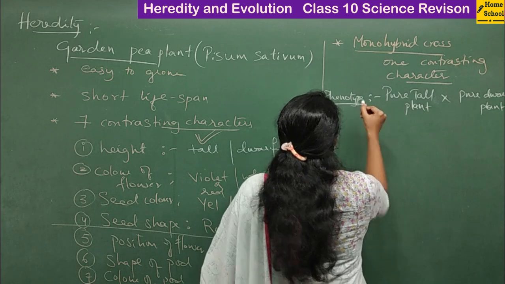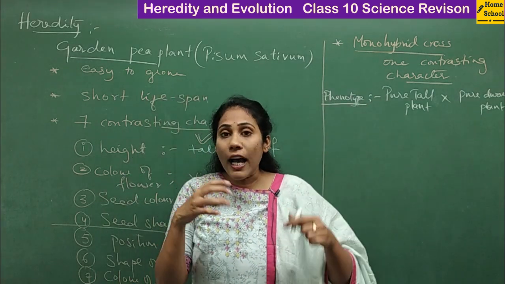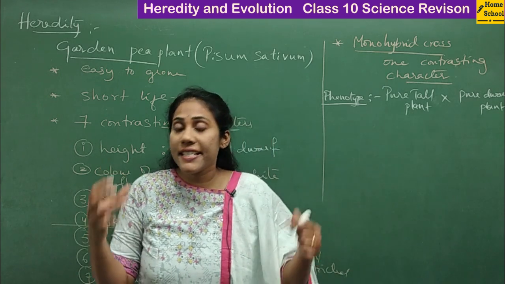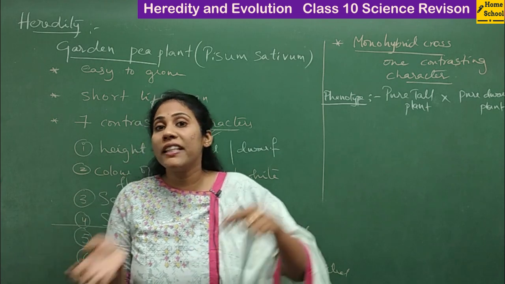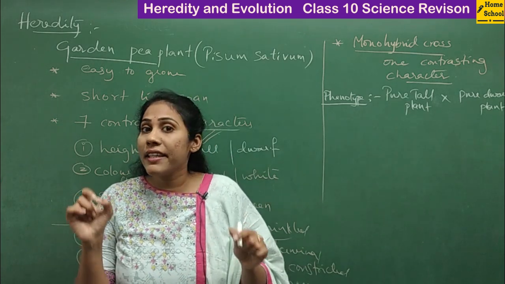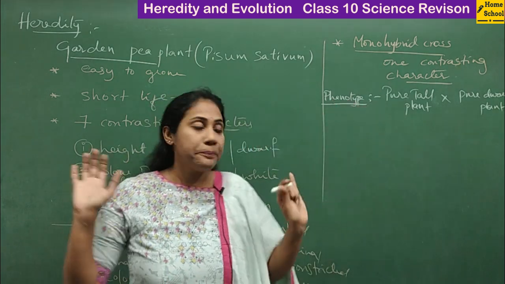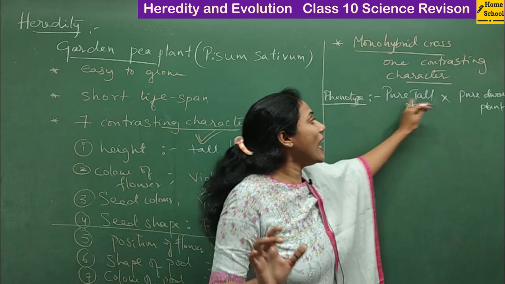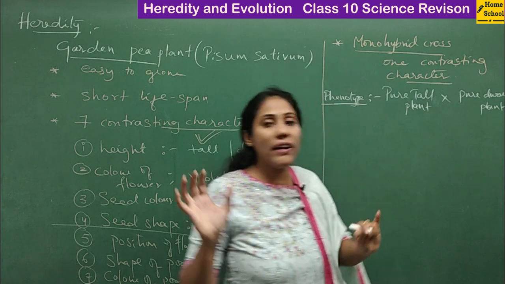Phenotype means how a plant looks externally, how you can see the plant with your eyes. When you look at a plant, you can observe whether it is tall or short, right? That external appearance is represented with the word phenotype. So the phenotype of the plants he crossed was pure tall crossed with pure dwarf.